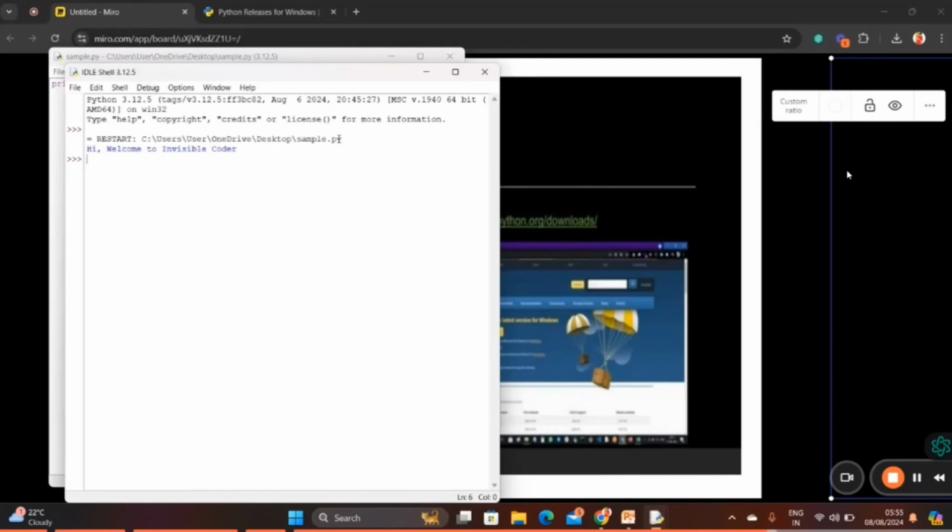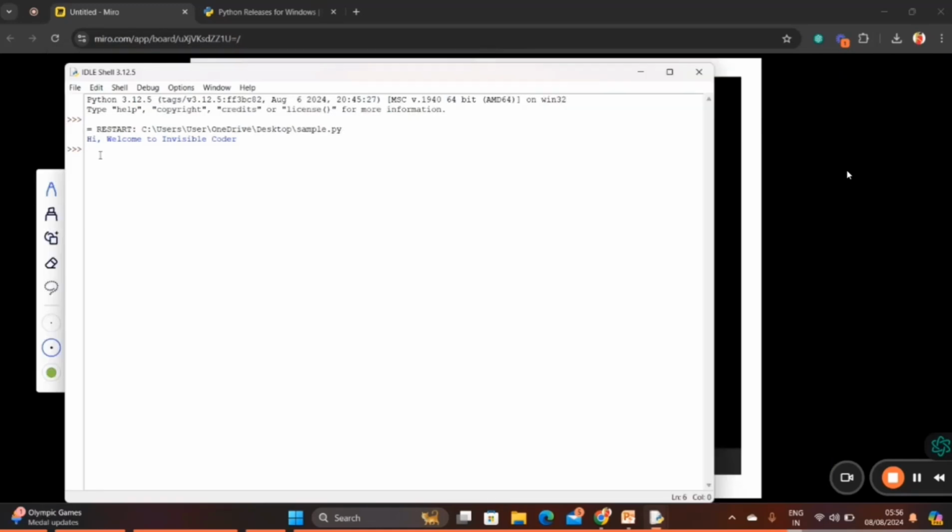Now see the path where we have the Python file: in C drive, in the users folder, OneDrive, then on the desktop I saved it as sample. Remember, the Python file extension is .py. This is how we ideally use Python.